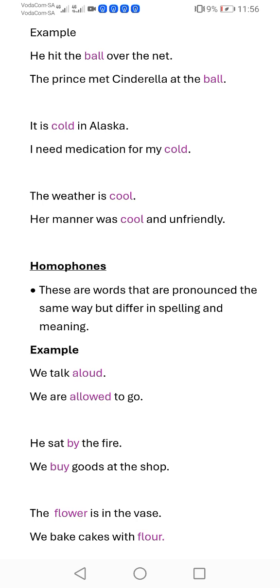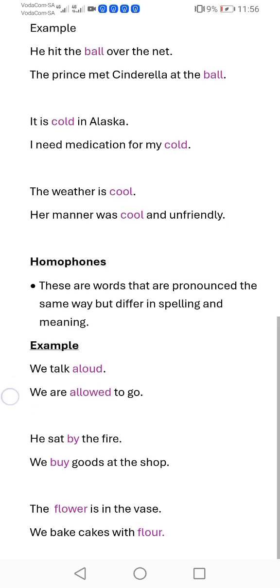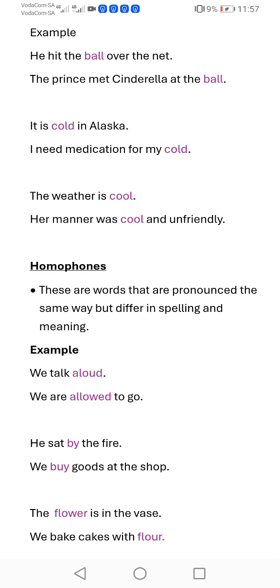In our first sentence, the flower that is meant is the flower that we all know, the flower from the garden, you see. Whereas the flour in the second sentence is the one that we use to bake. This is the ingredient that we use to bake.